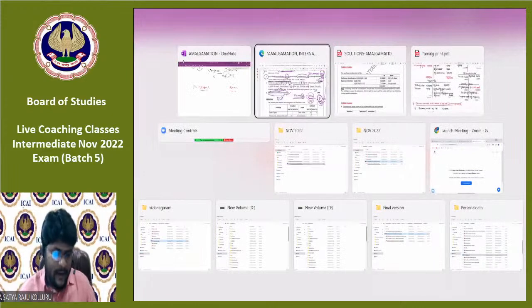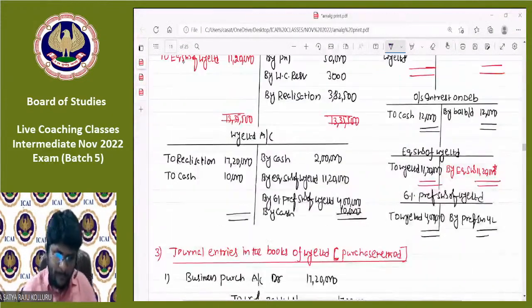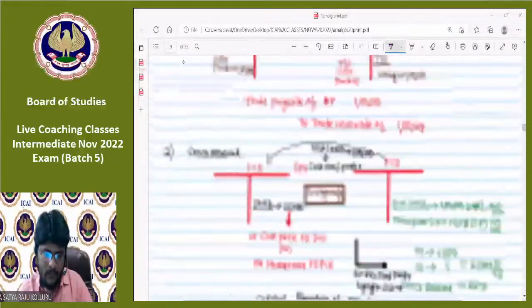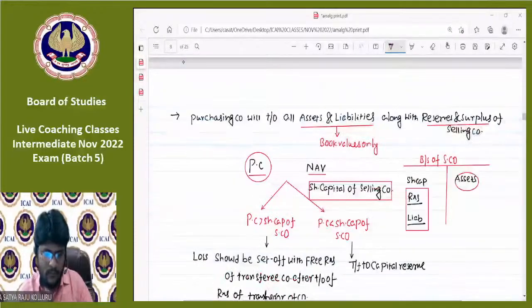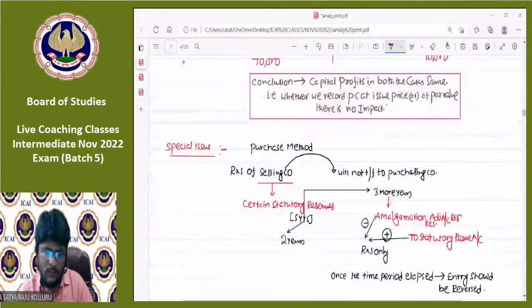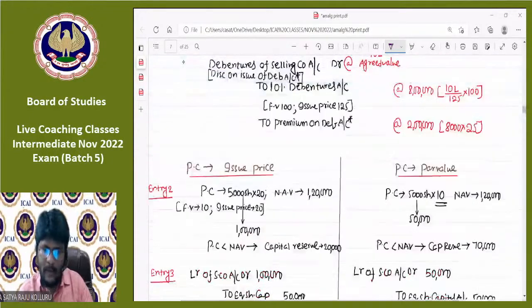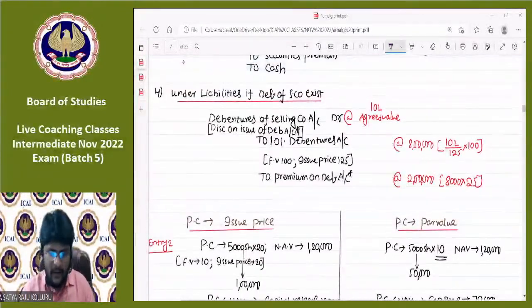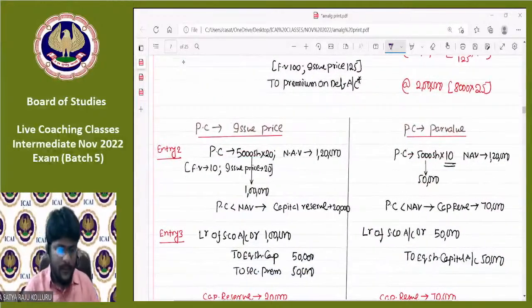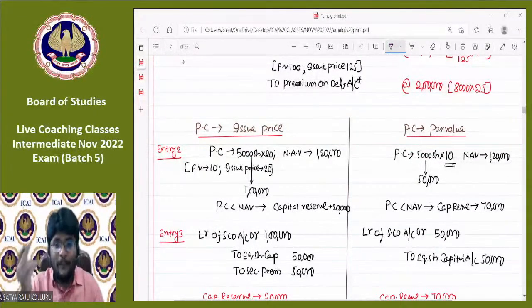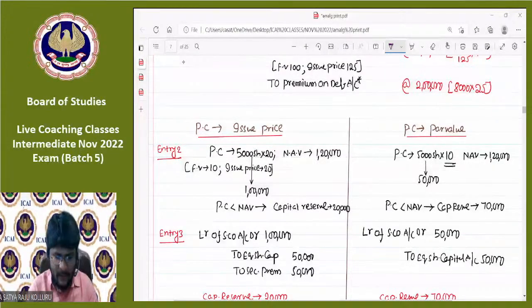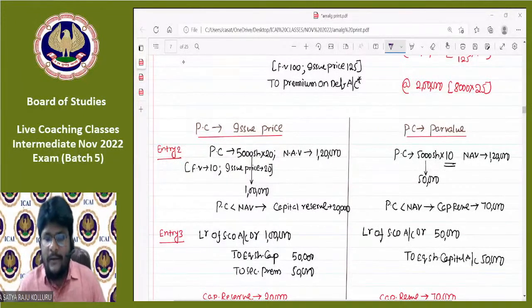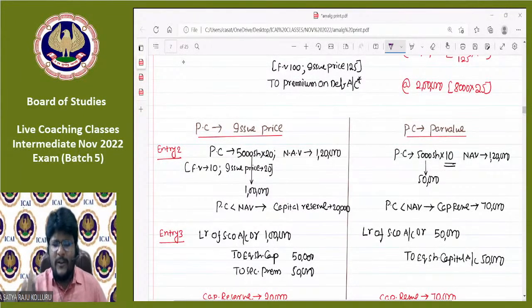I'll explain through my notes. One second. Yeah, please all of you concentrate here, guys. Come to my notes. Aditi, if you understand this concept, then you can appreciate what happened to that 100 lakhs difference. Sir, this is somewhat of an advanced concept, but the concept is pretty easy.